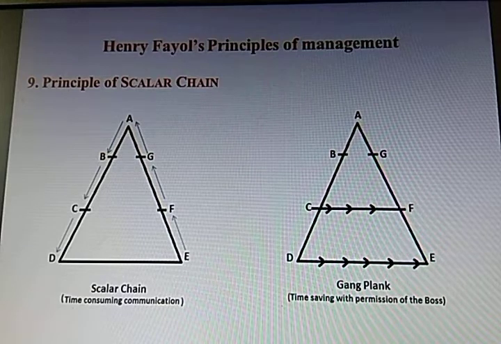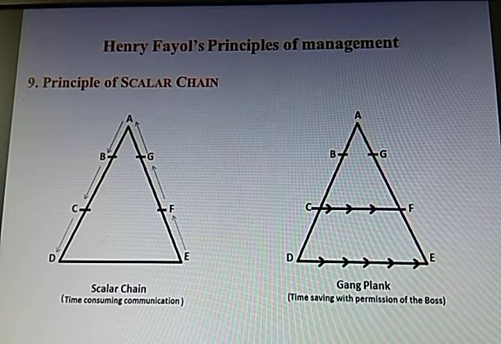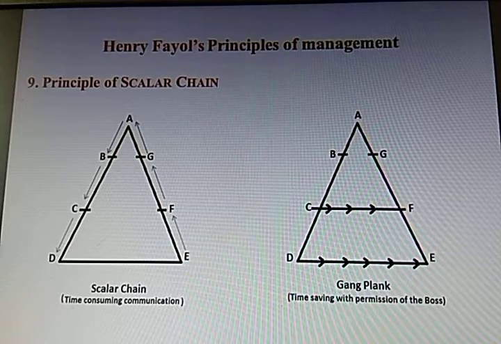But we have seen this communication is time consuming. So whenever there is an emergency, whenever there is a need to communicate immediately, the second triangle is showing this kind of communication, which is known as gangplank. That means, see, I have shown, like C also can communicate to the F, whatever the message is there, whatever the decision is taken, he can convey to F. D also can convey to E. That means on the same level, everybody can communicate to each other.